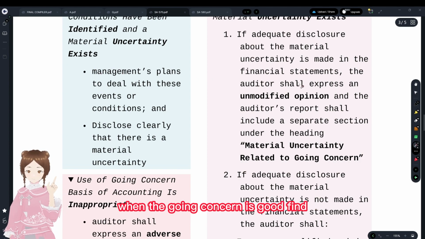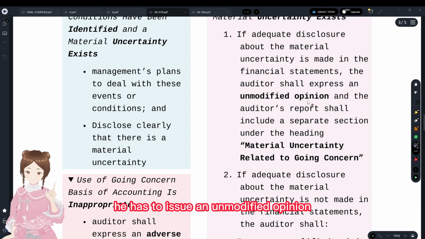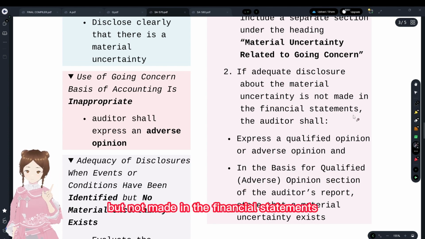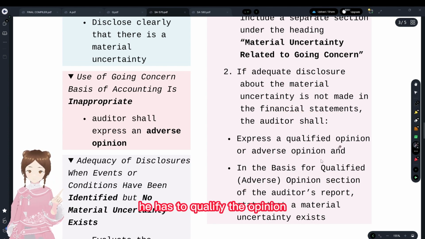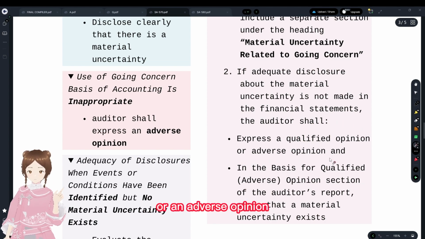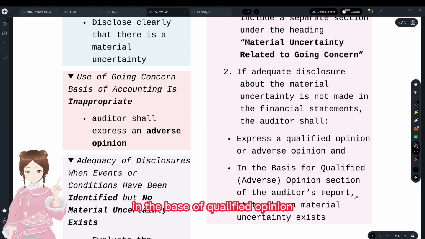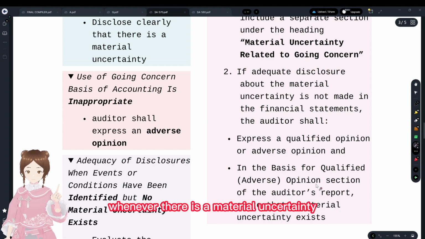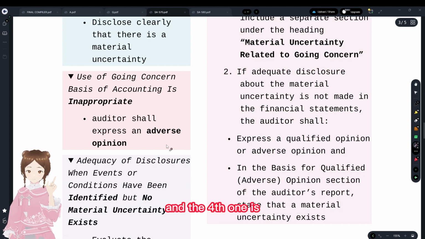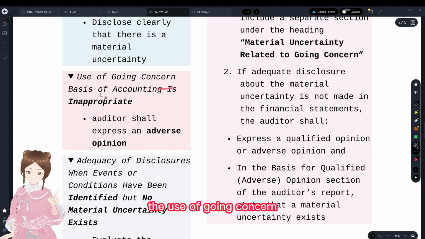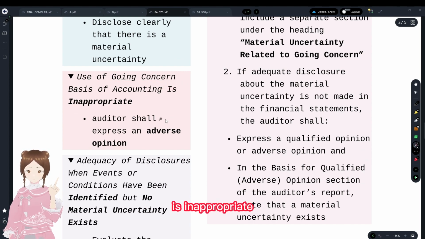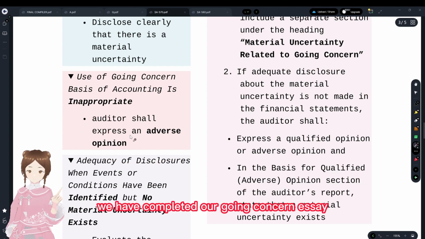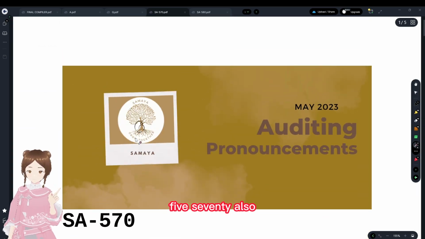When the going concern is appropriate, he issues an unmodified opinion. If adequate disclosures for the material uncertainty are not made in the financial statements, then he has to qualify the opinion or give an adverse opinion. In the basis for qualified opinion, he may state that there exists some material uncertainty. Whenever there is a material uncertainty, he has to disclose that. And the fourth one is where the use of going concern is inappropriate. The auditor has to issue an adverse opinion. And that's it. We have completed our going concern, SA 570, also.